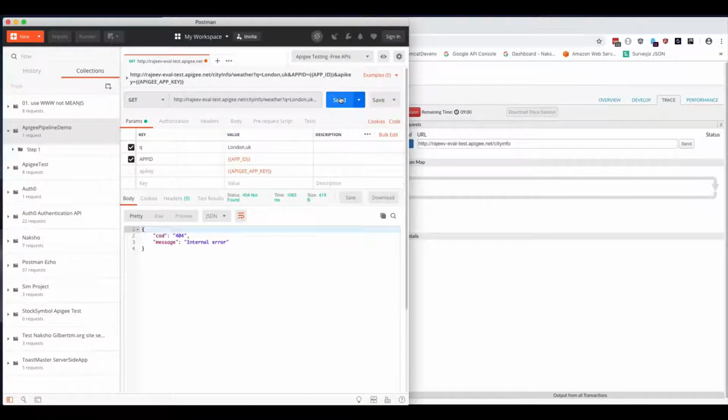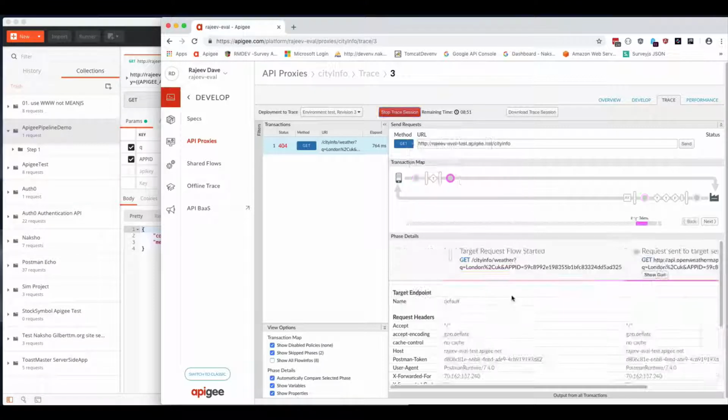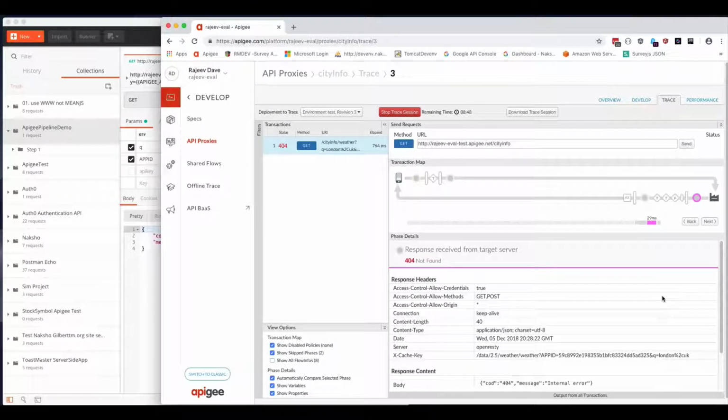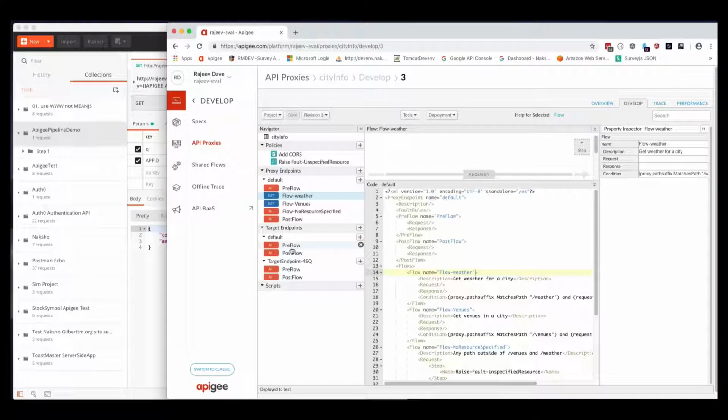Well, that gave us an internal error. What gives? The request is made, the server comes back and says internal error. Of course. Weather. We've got an extra path parameter here. We need to remove that in subsequent calls. Let's go see how that's done.